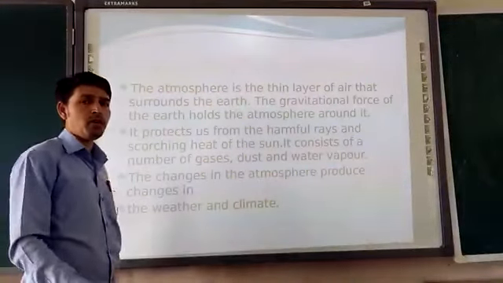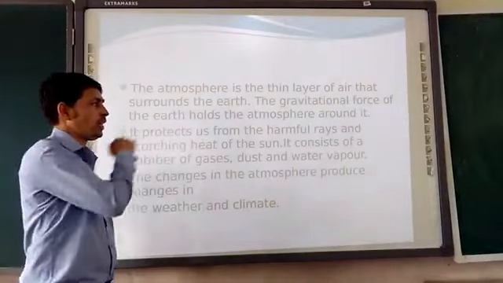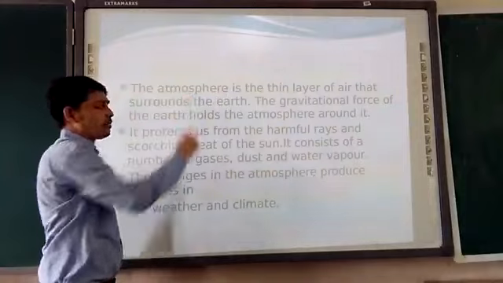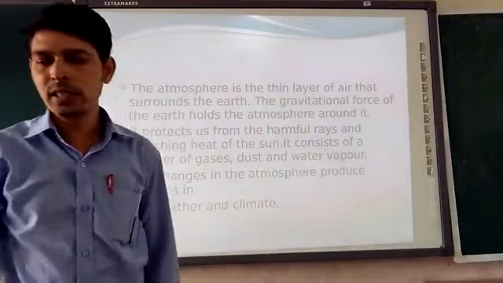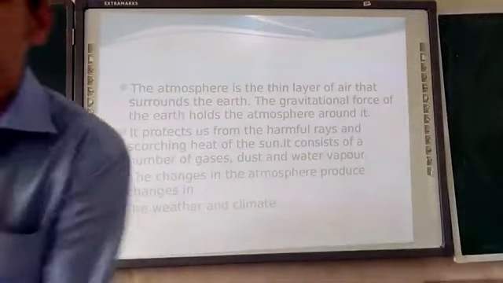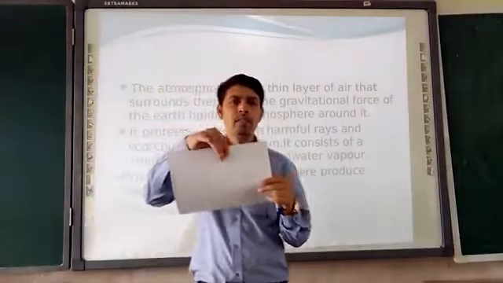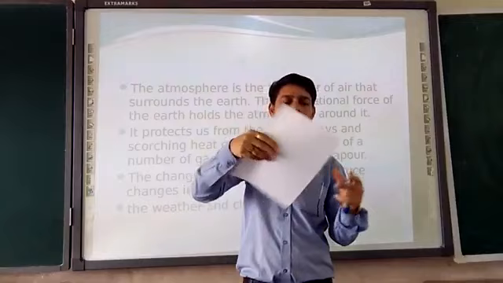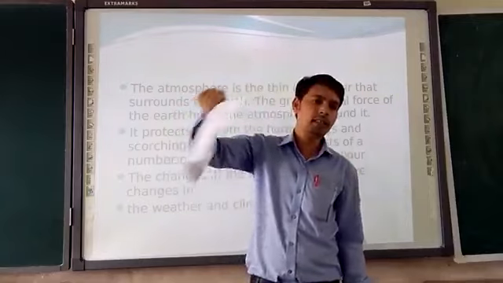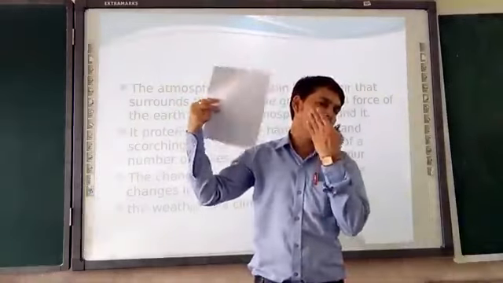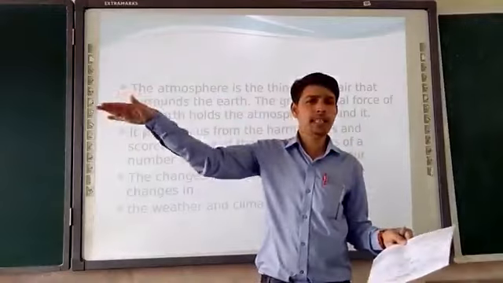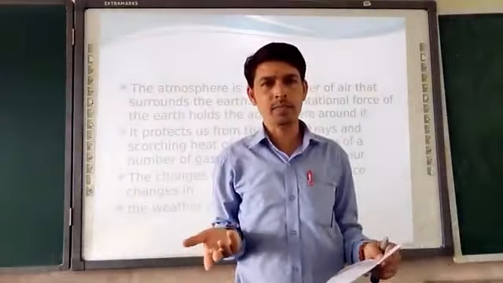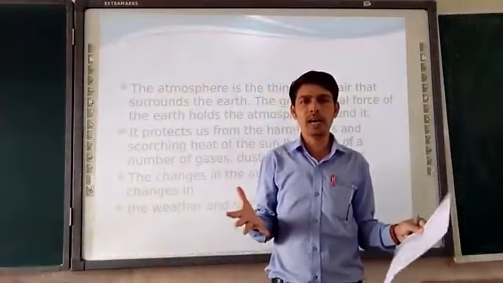Now we will talk about the third domain of the natural environment. The third domain of the natural environment is the atmosphere. As we are seeing here, this is a piece of paper. If we move it like this, we start to feel air. So air is present here. We are inhaling and exhaling, so that's an example of that.